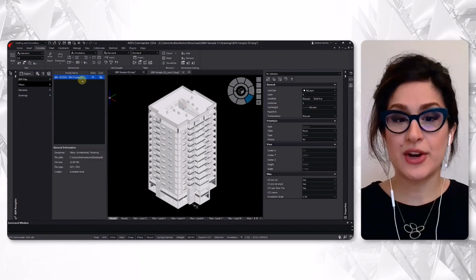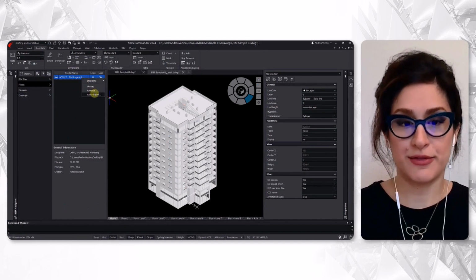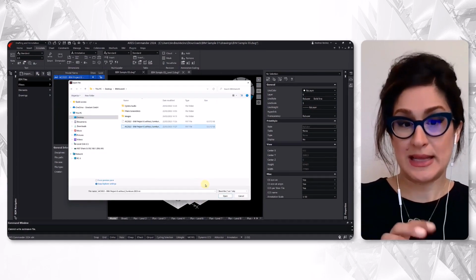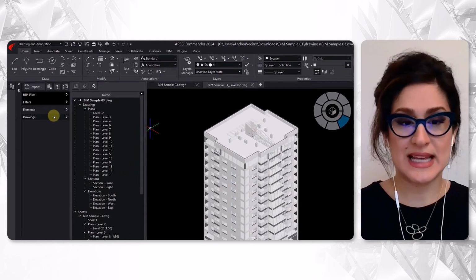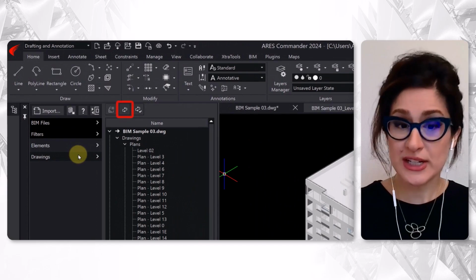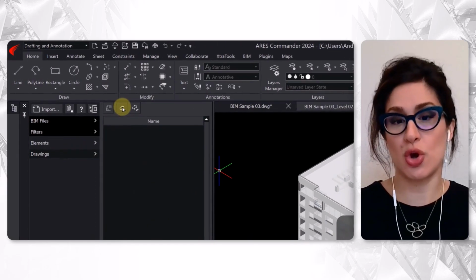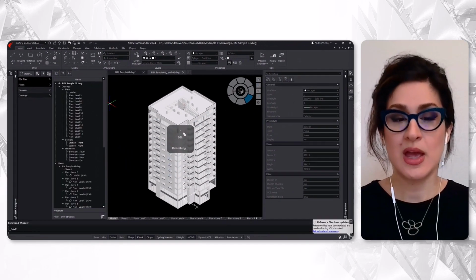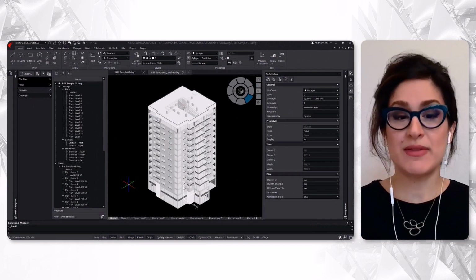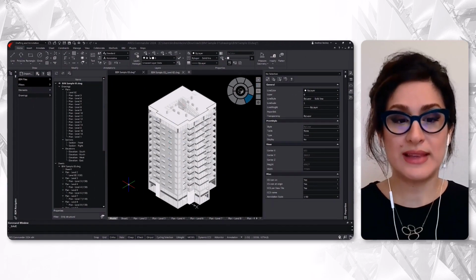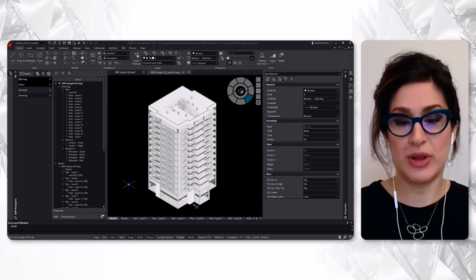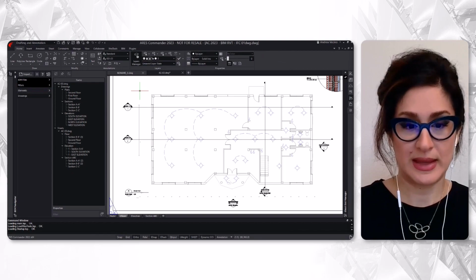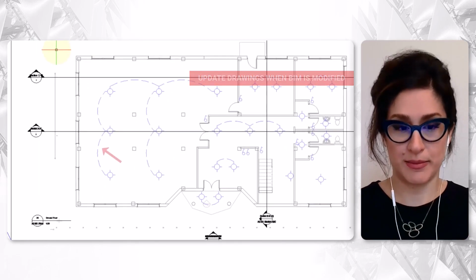In the BIM Navigator, you can reload the BIM file at first. We see the 3D model being updated. Next, you can go to the drawing list and select to refresh them all. Alternatively, you could select to refresh only specific drawings. And this is something that is very important to know, that only the geometry acquired from the BIM model will be updated. And everything else will remain the same, which is great.